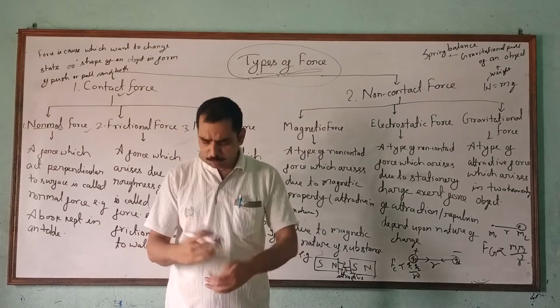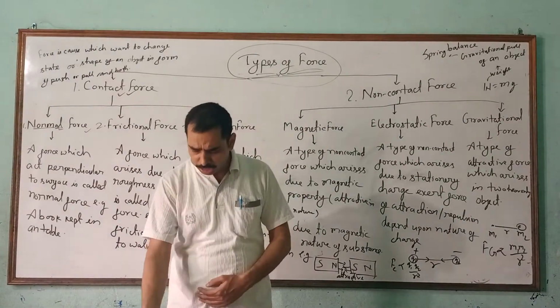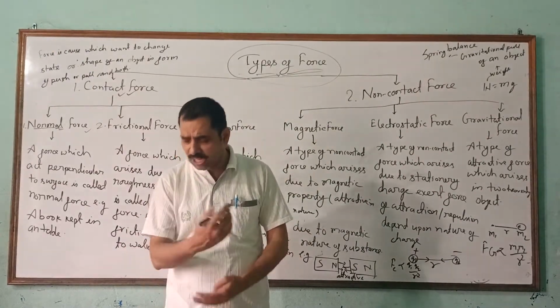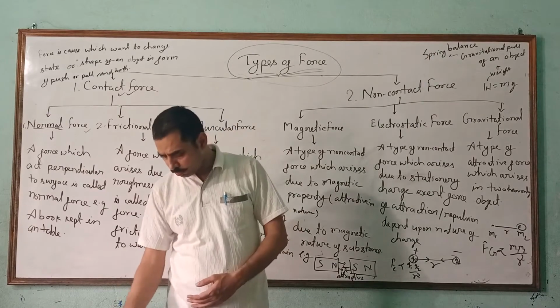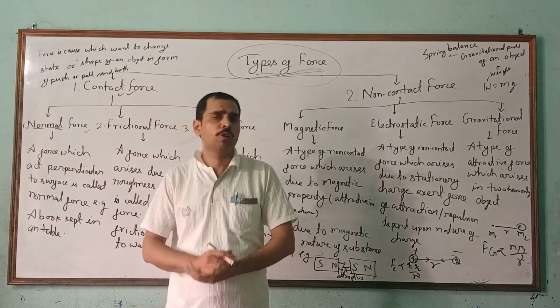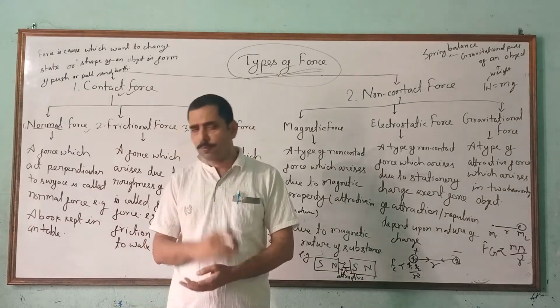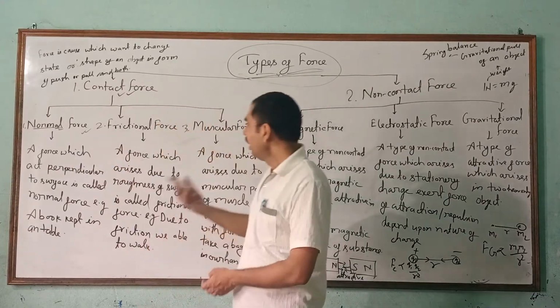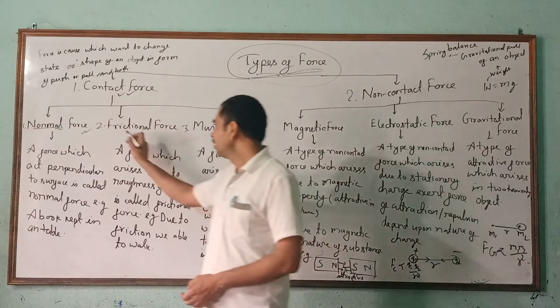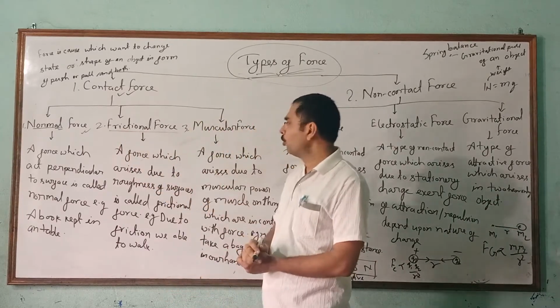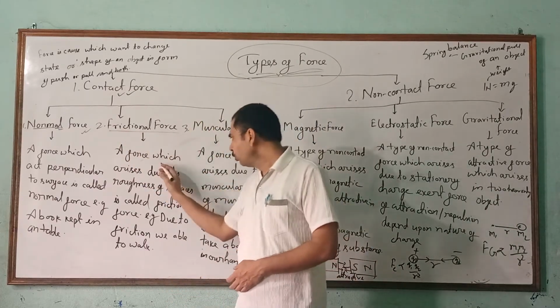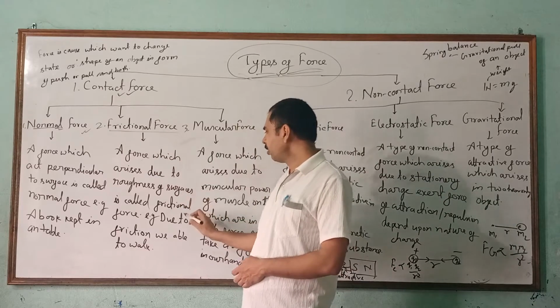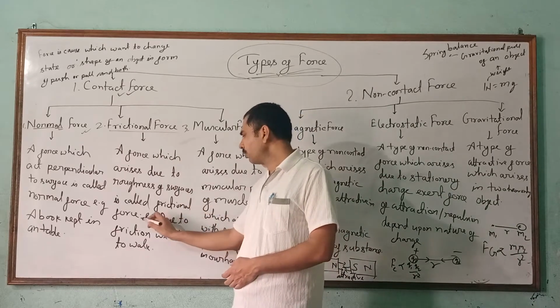Suppose we are standing on the class floor. We exert a force on the floor, and the floor is also exerting a force on us. This pair of forces is an example of the normal force. And the second one is frictional force. A force which arises due to roughness of the surface is called frictional force.